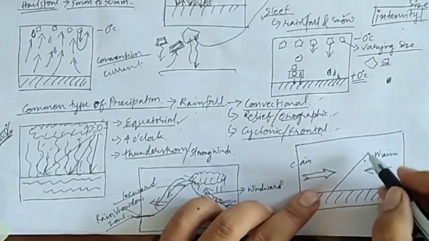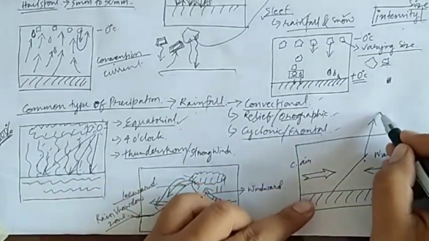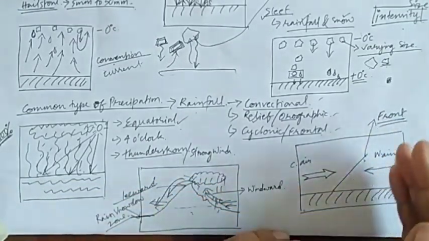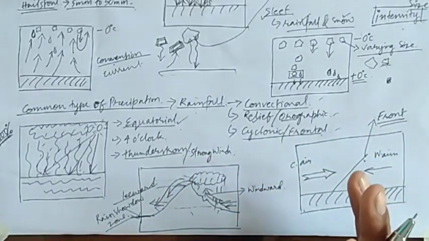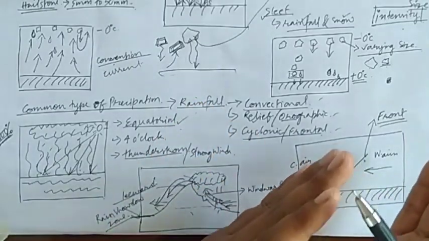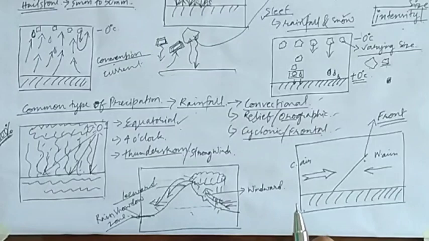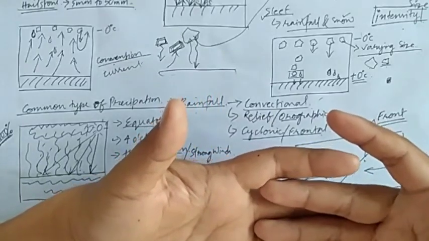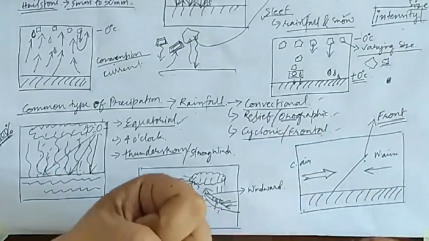Understood? So this boundary in between these air masses is termed as front. Now one thing, those kinds of boundaries we won't be able to see, remember that. But a boundary will form. Why? Because the cold air mass will try to remain cold and the warm air mass will try to remain warm. They will not get mixed up with each other. They will try to retain their characteristics.